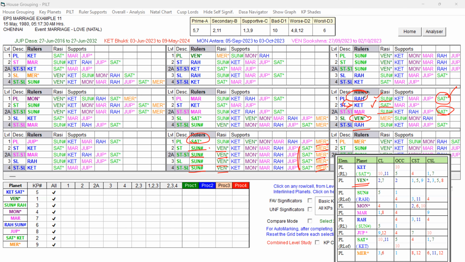Sun represents Rahu, that itself is playing role. So Sun is playing role, as planet also, at two levels also, and at the sub level, all levels Sun is playing. And the other strong favorable key planet is Venus, which is not playing role directly, but only in support. That is playing role at this sub level. It is very good. So Rahu Dasa is favorable for the marriage.